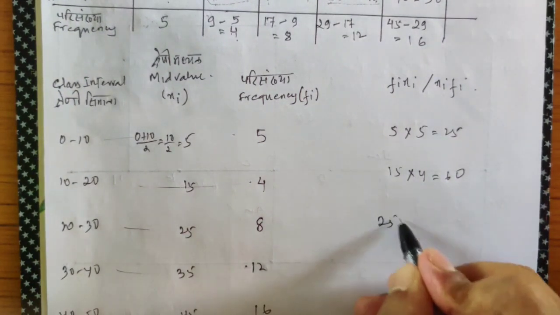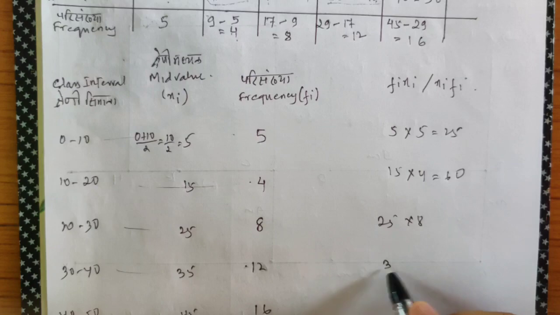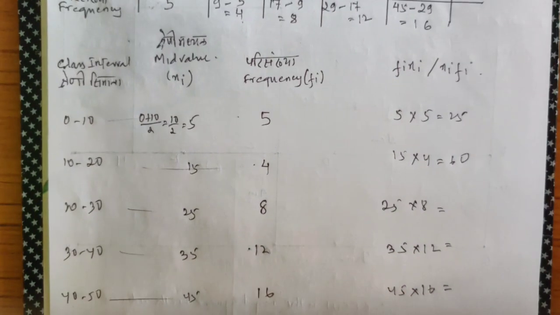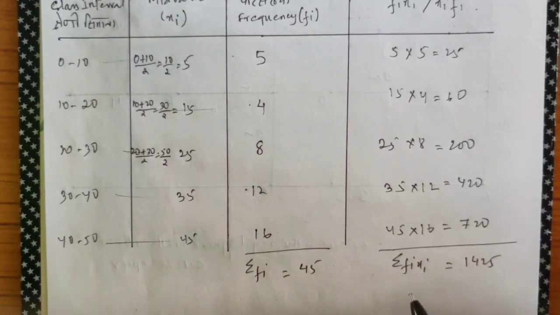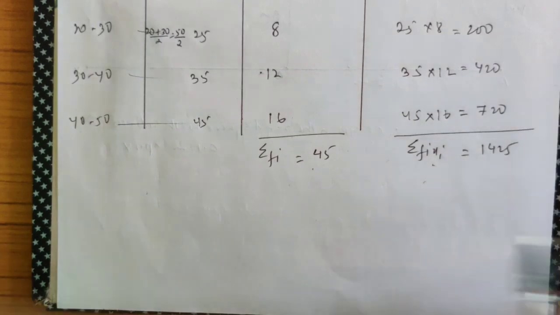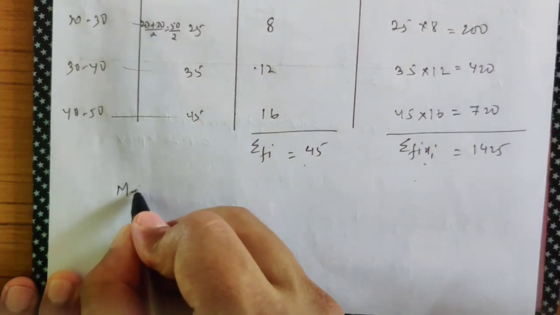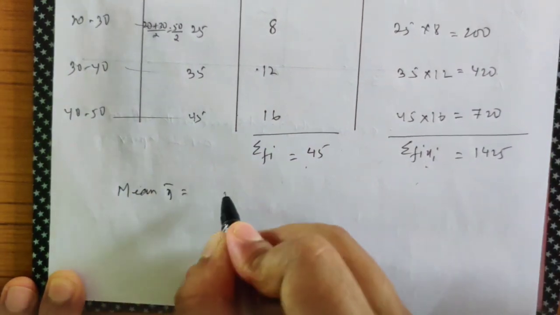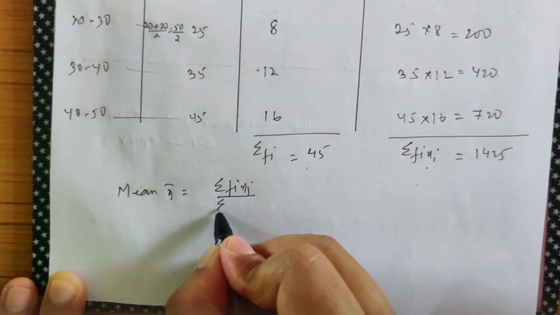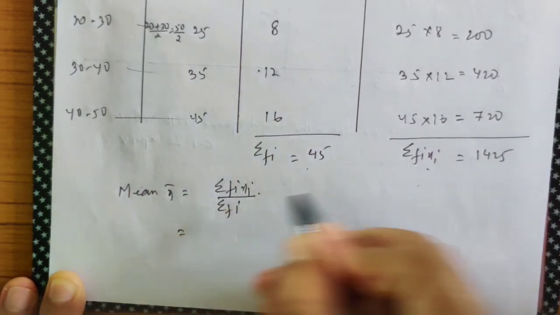So do the multiplication yourself and show me in the rough work how much value you get. And since you are using the direct method, I need to find summation fixi also. So multiply, and after that find summation fixi and summation fi. Because according to the direct method, that's the formula of mean. Mean x bar equals summation fixi by summation fi. So let's put down the values. We'll get the answer.